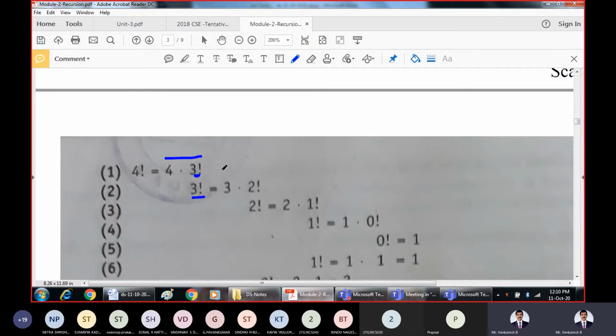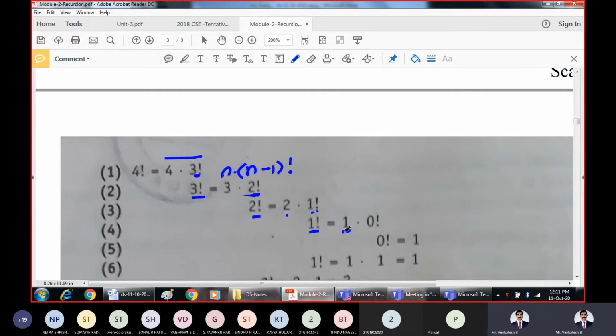What is n? n is 3. So this is nothing but n into (n minus 1) factorial. I am writing it in terms of its smaller entities: n into, within the bracket, (n minus 1) factorial. That is, n is 3, so 3 into 2, since 3 minus 1 is 2. 3 into 2 factorial. Again, try to solve this factorial 2 in terms of smaller entities. This can be written as n into (n minus 1) factorial, that is 2 into 1 factorial, since 2 minus 1 is 1. Again, solve this 1 factorial because you have to continue till you get to 0.